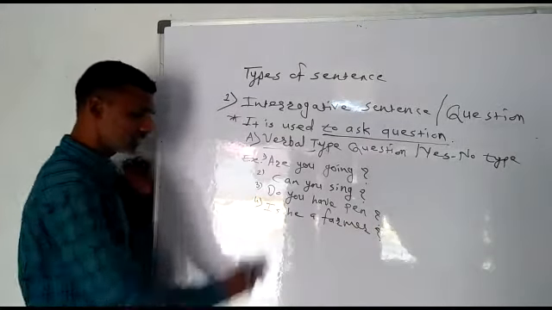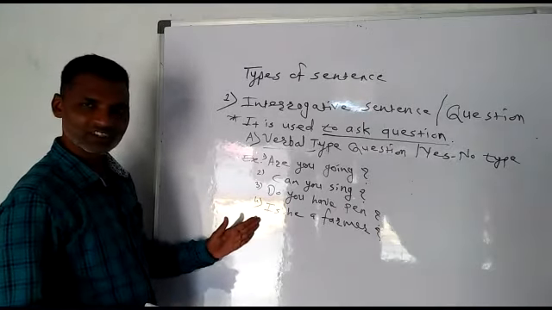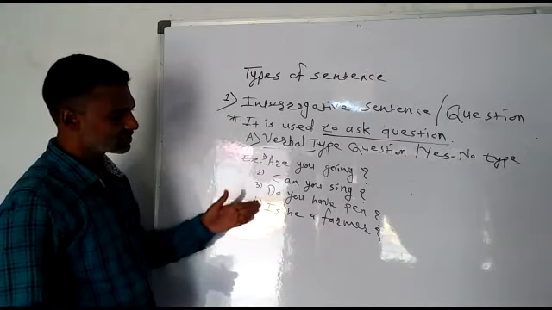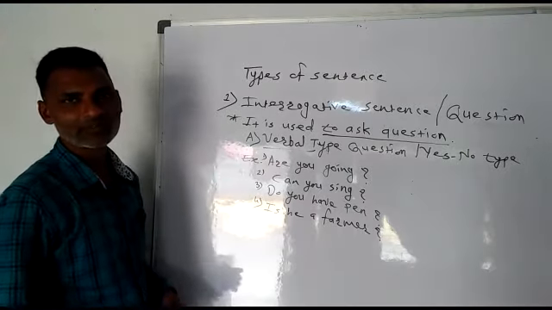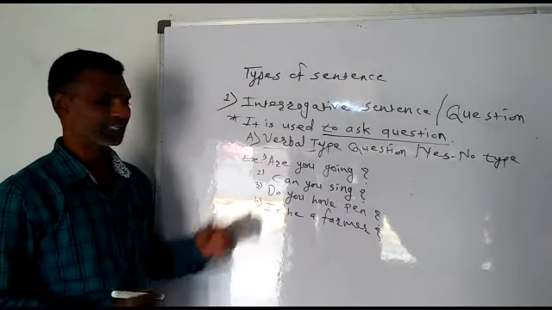Question mark. Is he a farmer? So again, the answer will be yes or no. And all these four sentences begin with a helping verb, and that is why we say they are verbal type questions.